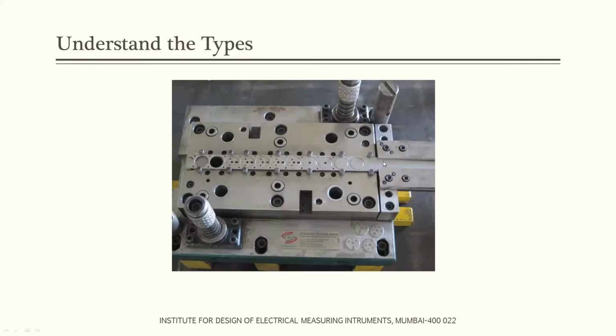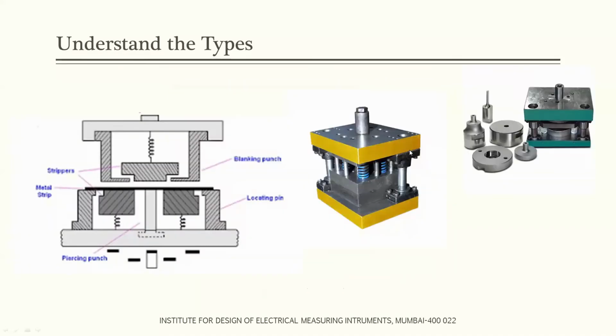Initially a blank strip is fed, and at the end you get a finished product. That is why this is called the progressive tool. Next, we will see what type of tool this is.